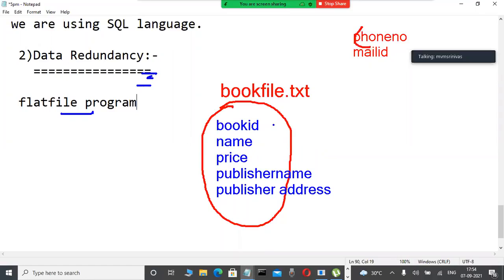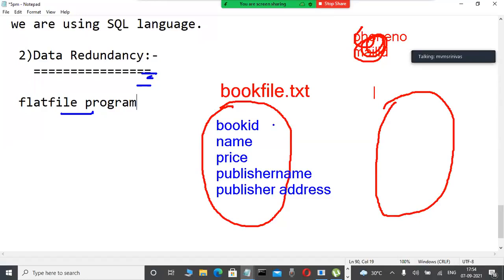Whatever new data they are asking for, that data and also related data, they use in another file, and that file is controlled by another program. In the next days, we will draw the diagrams. But first, roughly, I am telling you, now I am creating another file. For example, just imagination, publisher dot txt like this.